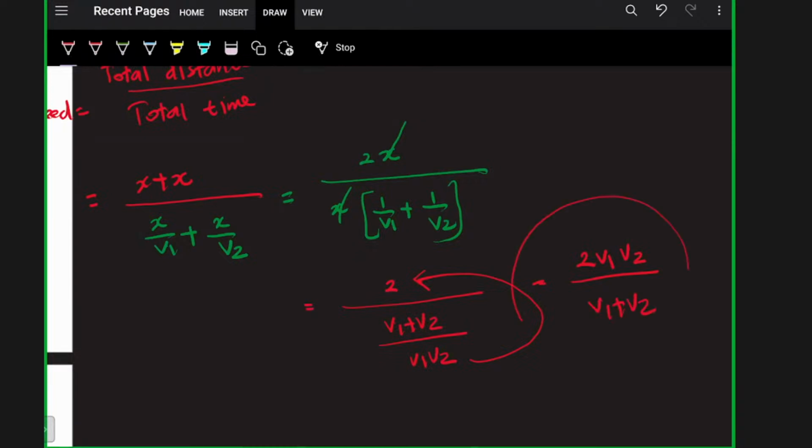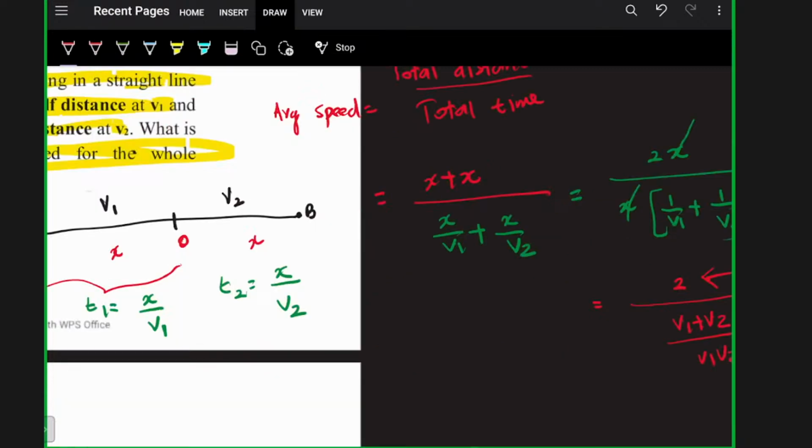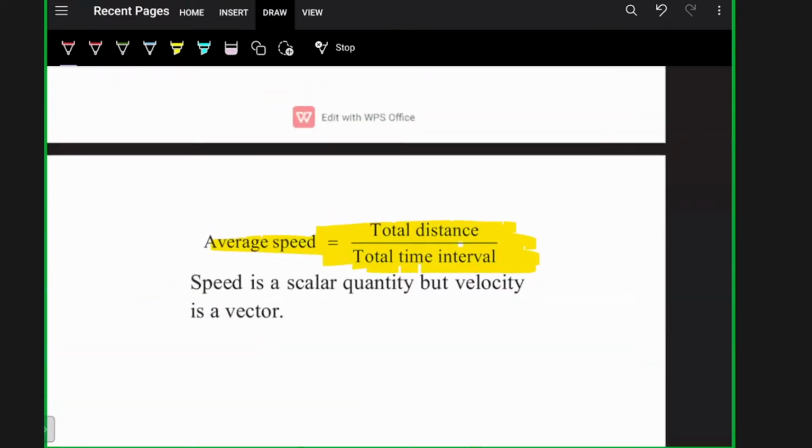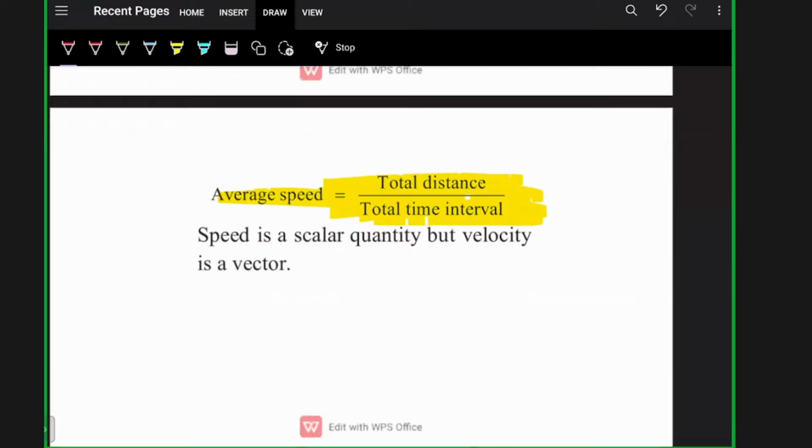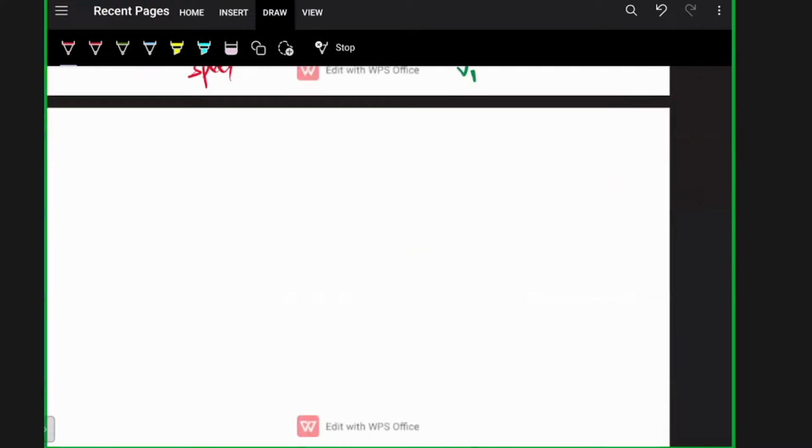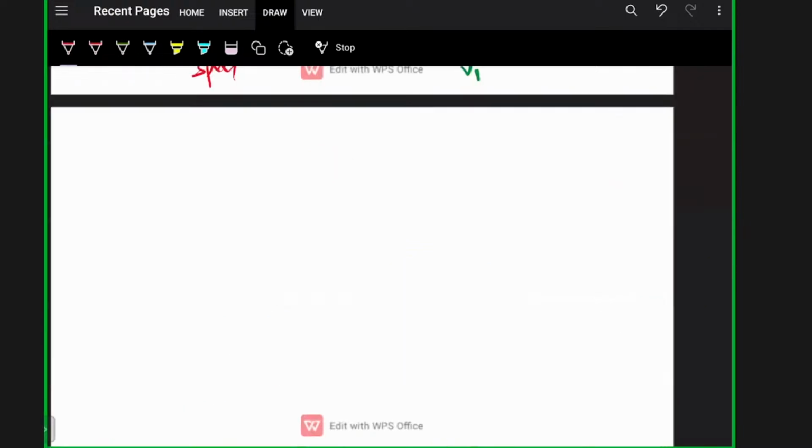So I hope it's clear. This is how we calculate average speed. The equation of average speed is very simple: total distance divided by total time interval. Average velocity will be total displacement upon total time taken. Clear? I hope it's clear. Let's move to question number 5.